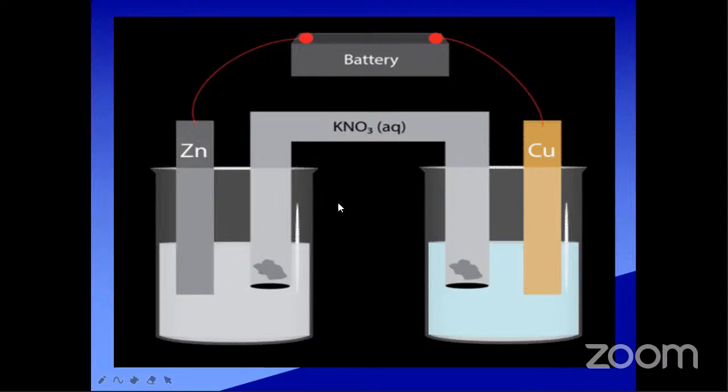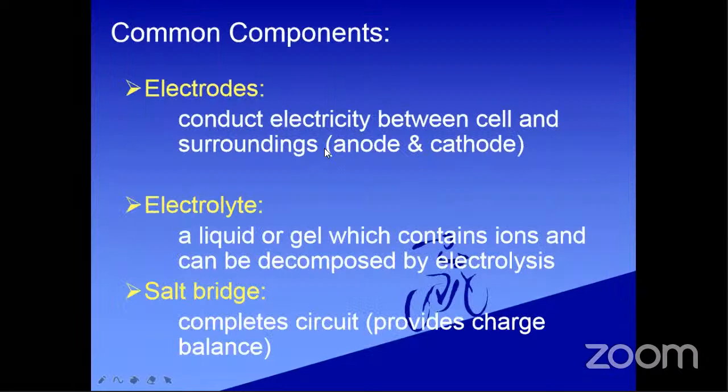This one and this one. This rod is a zinc rod, an electrode. And here, this one is a copper rod. It is also an electrode. What is an electrode? It is a conductor that helps in establishing electrical contact with a non-metallic part of the circuit. So that is an electrode.